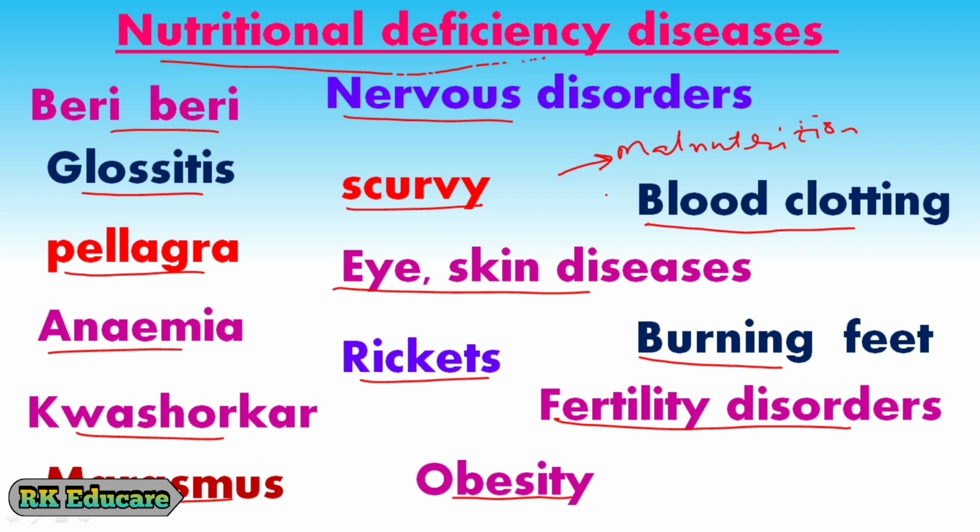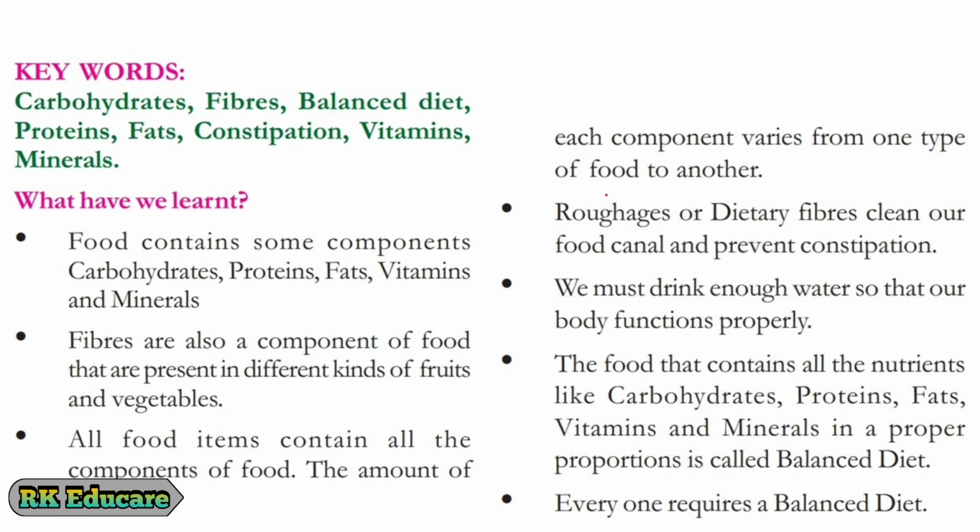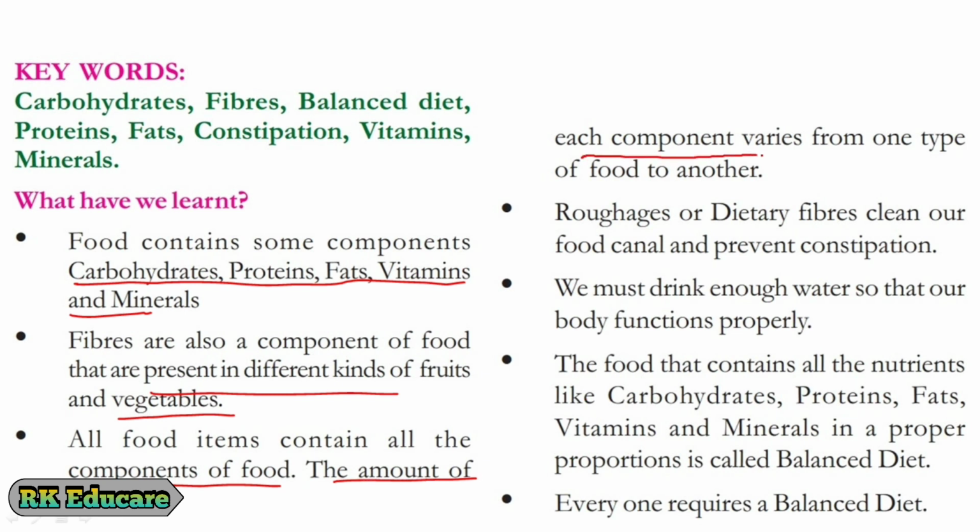In this lesson, we have learned that food contains some components called carbohydrates, proteins, fats, vitamins, and minerals. Fibers are also a component of food that are present in different kinds of fruits and vegetables. All food items contain all the components of food, but the amount of each component varies from one type of food to another.